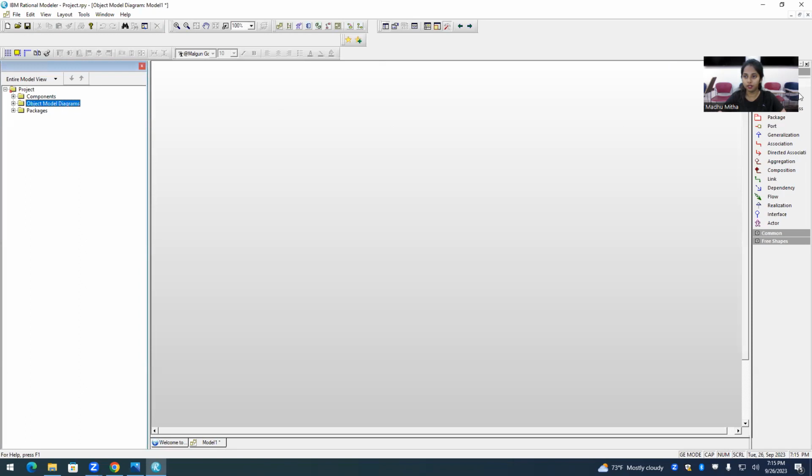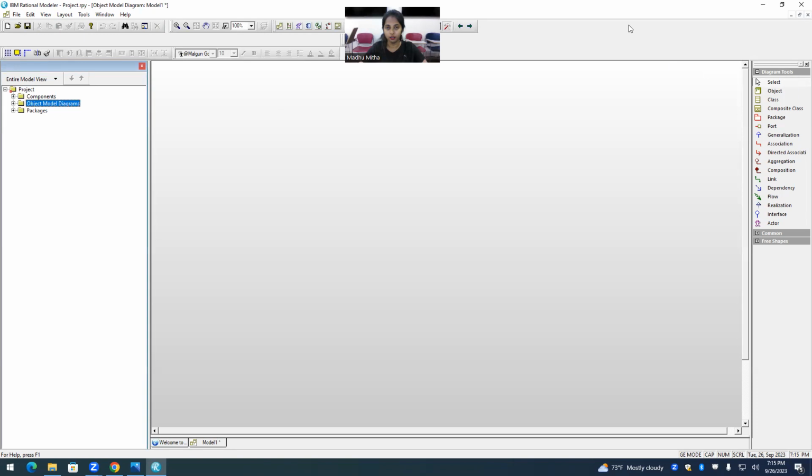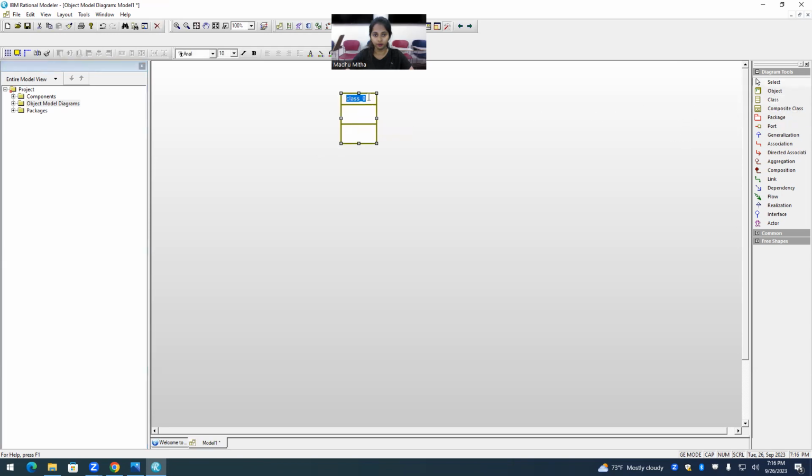And the class object diagram consists of the representation of classes, which determines the behavior of an attribute and operation. For that, we have to create a class. Simply drag. We can enlarge it.